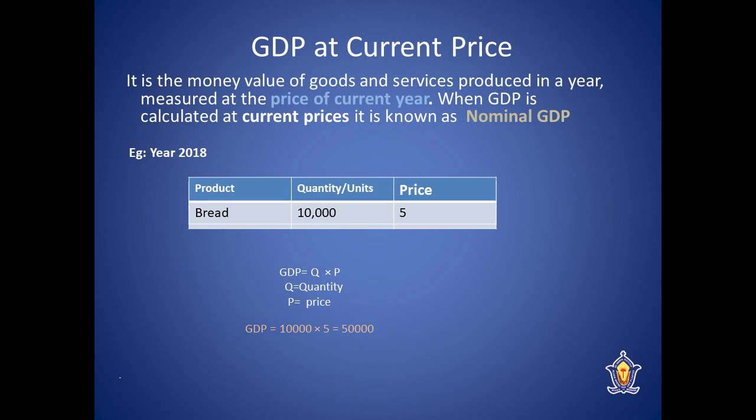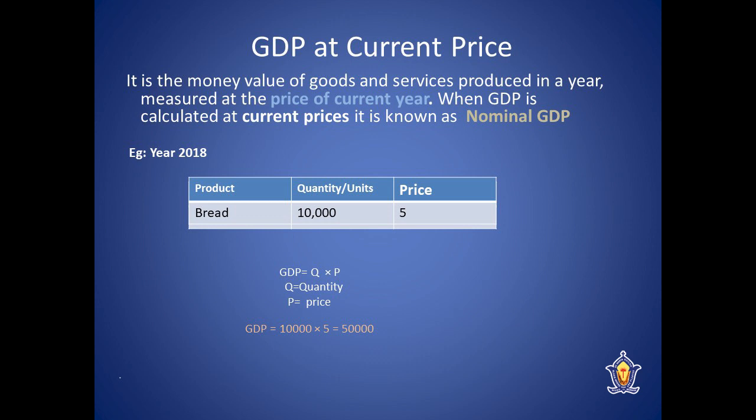As we know, GDP is the money value of goods and services produced in a year measured at the price of the current year. Then it is called GDP at current price. It is also known as nominal GDP. That means when GDP is calculated at current price, it is known as nominal GDP.